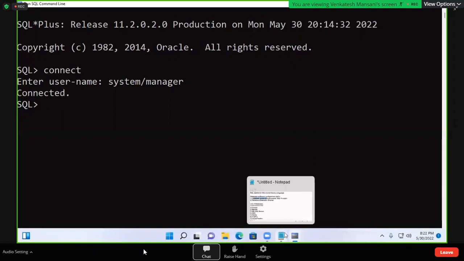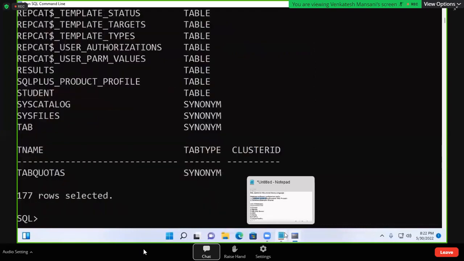Suppose I want to see the list of tables in this database. I write one query, select star from tab, and all tables are displayed. So 177 tables are there in the database. But where is the database? Database is backend. We cannot see it.